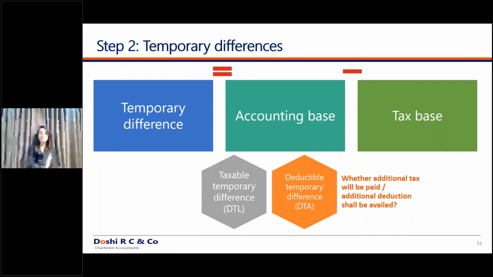So go by the same logic of whether additional tax is going to be paid or whether a lesser amount of tax shall be paid in the future years. So if lesser is going to be paid, then DTA. If additional is going to be paid, then DTL.